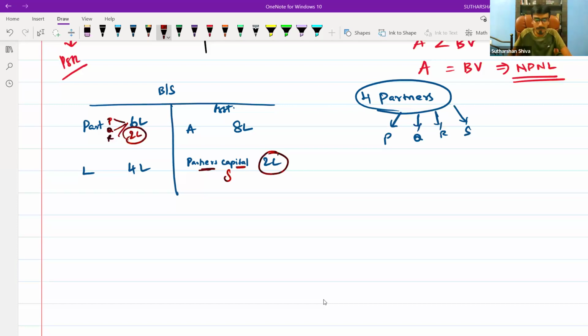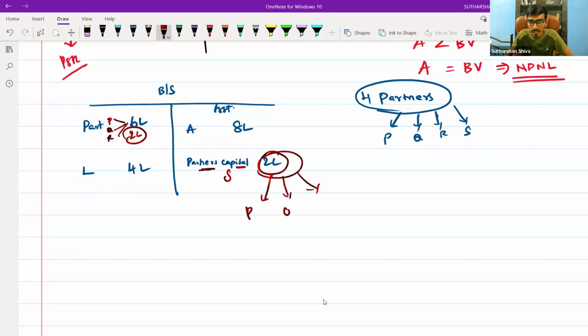Now tell me, who will bear this 2 lakhs? P, Q and R all agreed: you withdraw 2 lakhs whenever you want, this is your company, boss, withdraw whatever money you want. So Y has withdrawn everything based on his personal capacity. Now the firm needs to be closed. The firm needs to be dissolved as Y has become insolvent. So what will happen?